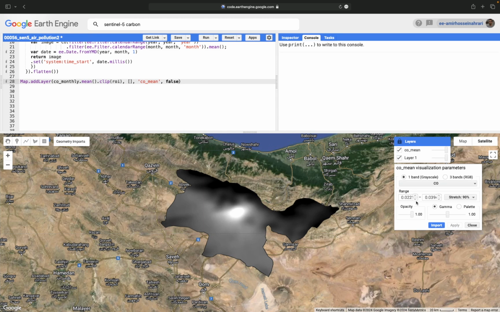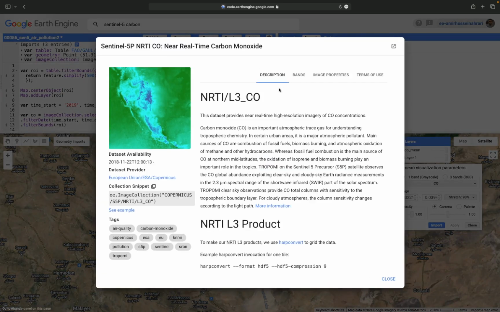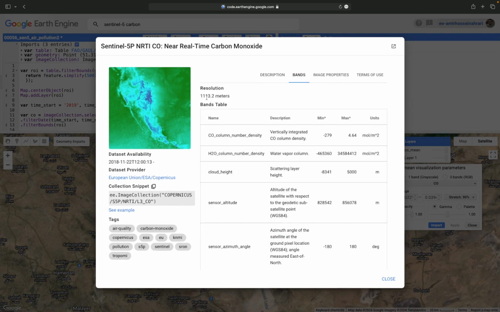When you use the carbon monoxide image for all around the world, definitely over the urban areas, specifically the biggest ones, you will see more concentration of carbon monoxide. As we mentioned earlier, in the Earth Engine there is information showing that the spatial resolution for this product is 1 kilometer. In the earlier stage of this tutorial, I showed you in the data description, mentioned in the bands, the spatial resolution is 1 kilometer or 1000 meters.